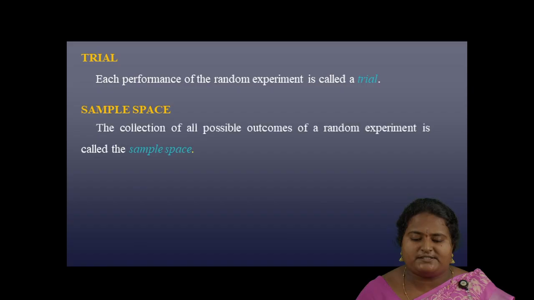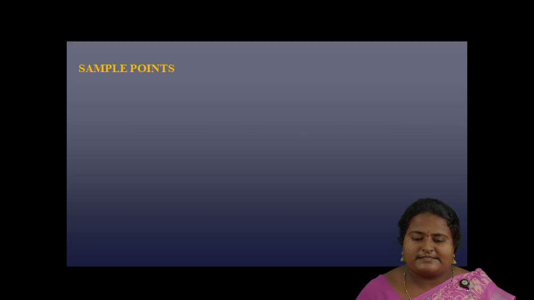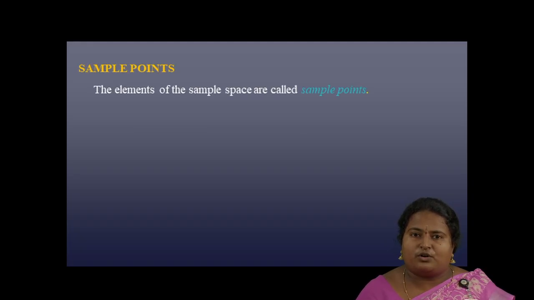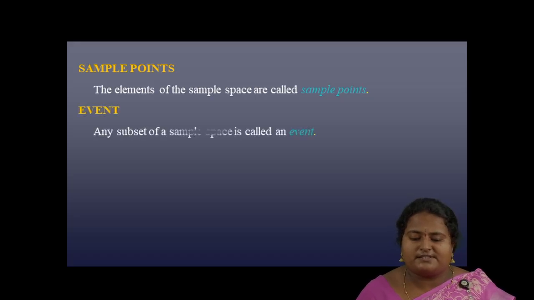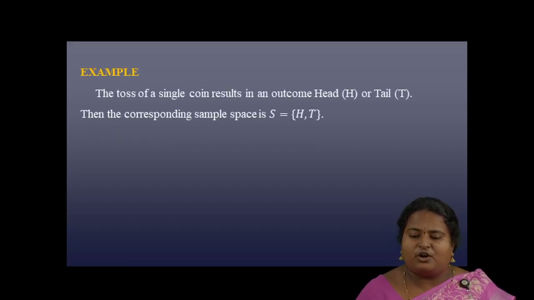Next, sample space. The collection of all possible outcomes of a random experiment is called the sample space. Next comes the definition of sample points. The elements of the sample space are called the sample points. An event is any subset of a sample space. Example: the toss of a single coin results in an outcome either head or a tail. So the sample space of this experiment is {H, T}, that is head and tail.